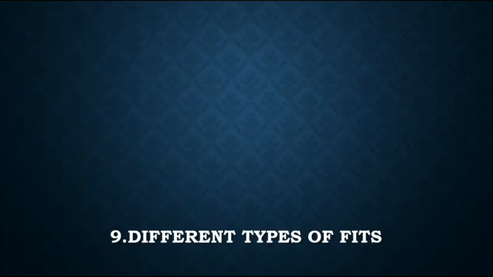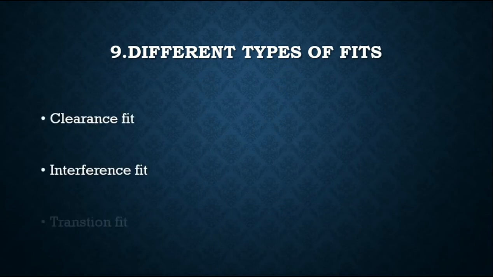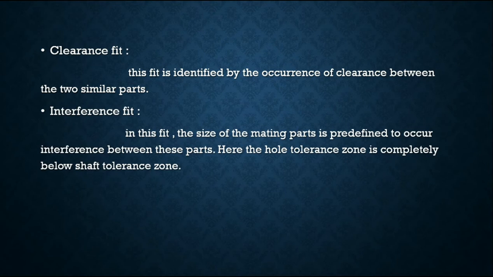Ninth question is, what are the different types of fits? The answer is, clearance fit, interference fit and transition fit. The first one is clearance fit. This fit is identified by the occurrence of clearance between two mating parts. Second one is interference fit. In this fit, the size of the mating parts is predefined to cause interference between these parts.